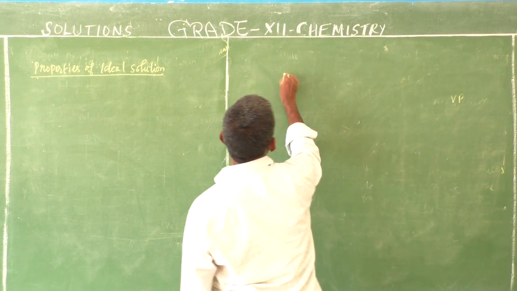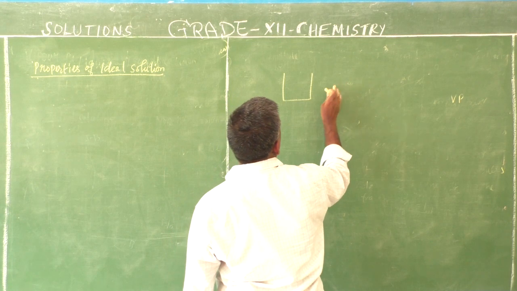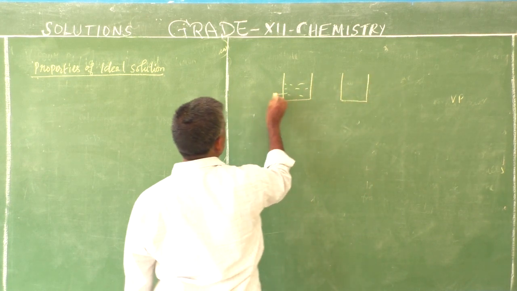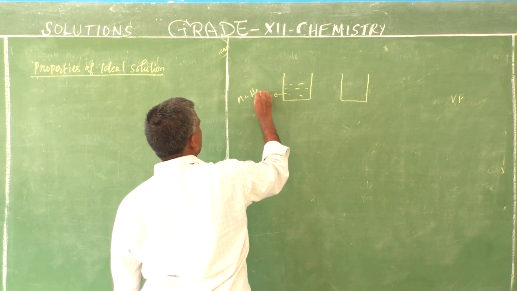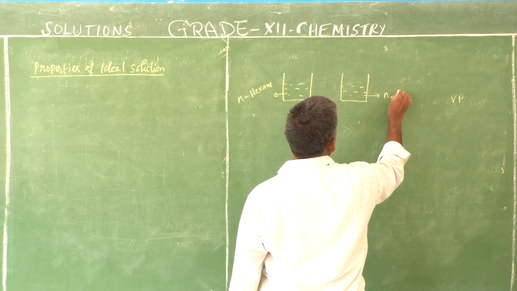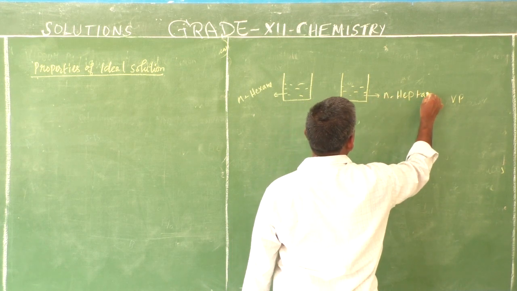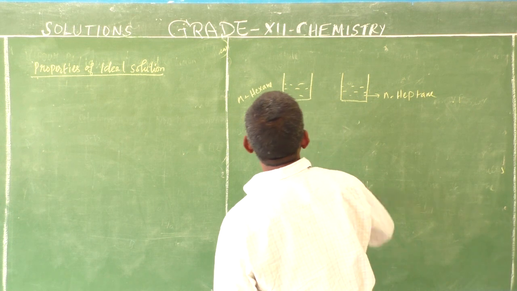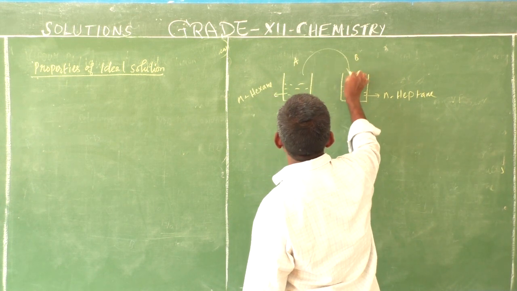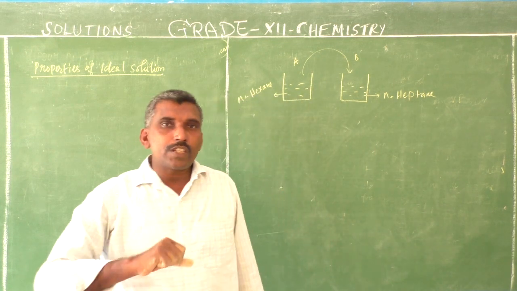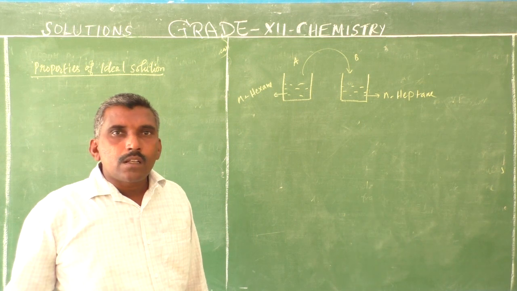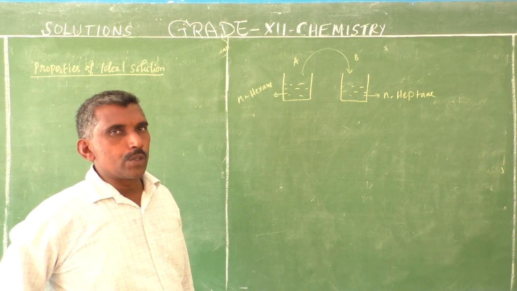For example, this is N-hexane and this is N-heptane, an ideal solution example. Now A and B are mixing. Mixing of A and B to form an ideal solution.